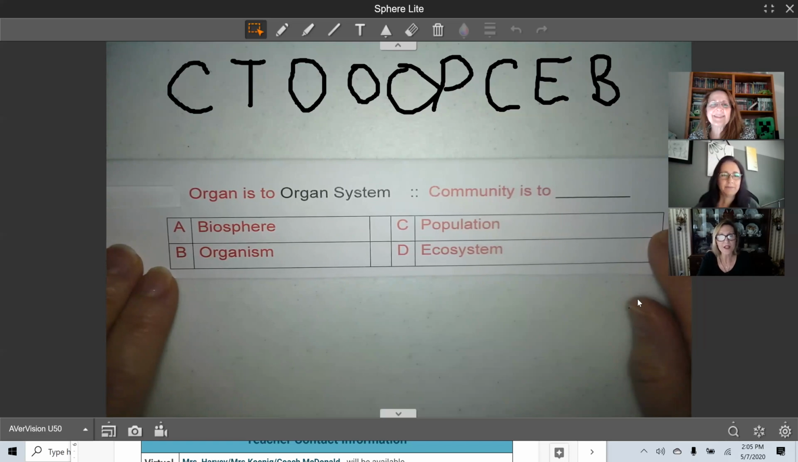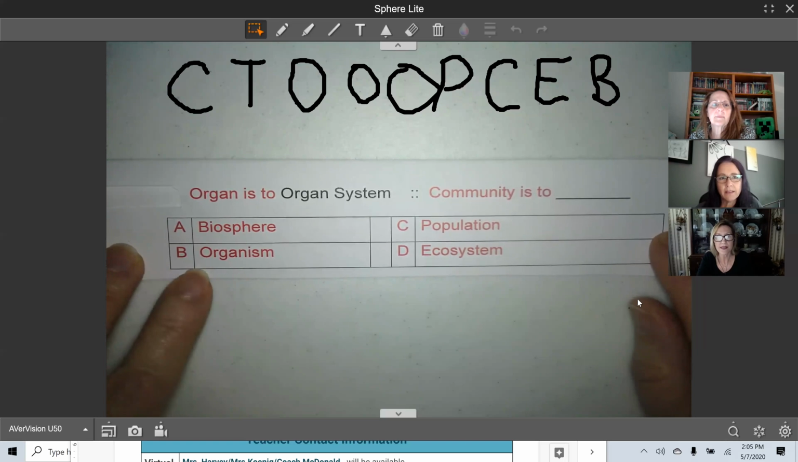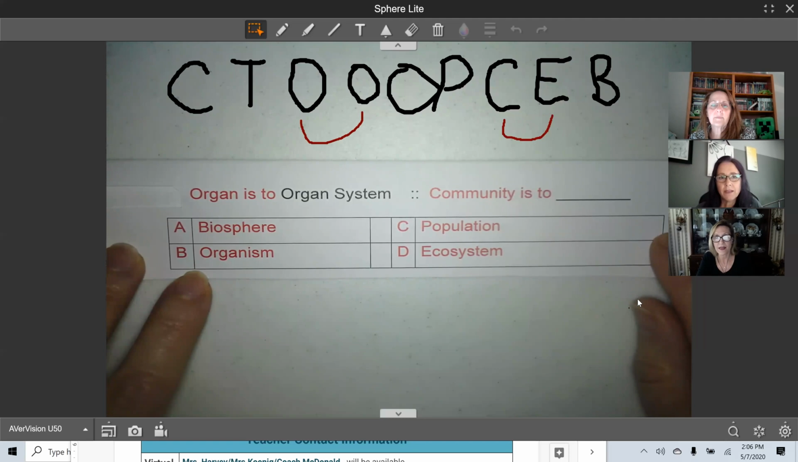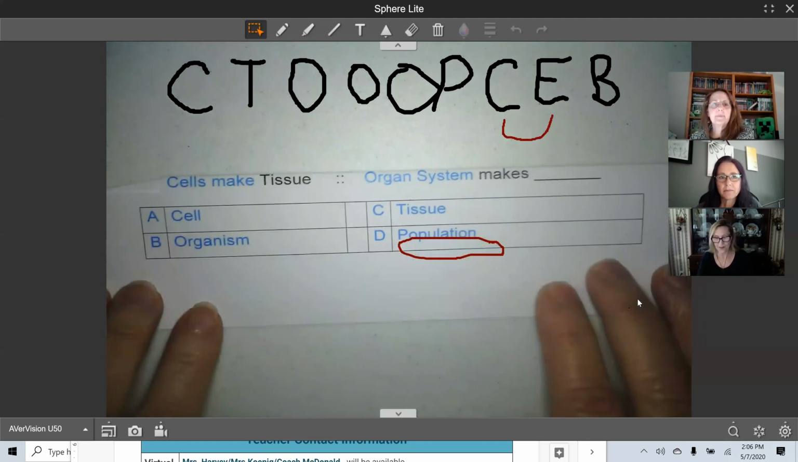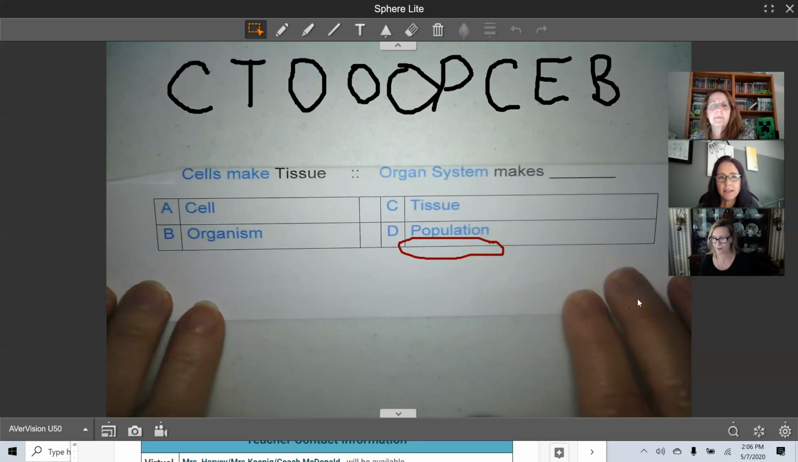Okay, organ is to organ system as community is to ecosystem. So we're starting with organ. I have organ, organ system, organism. So I'm going to start with organ is to organ system, as community is to, I'm going 1 jump, it would be ecosystem. I can erase it without erasing my letters. There you go.